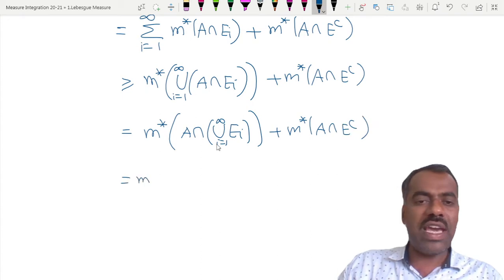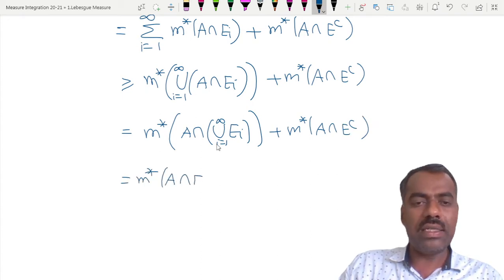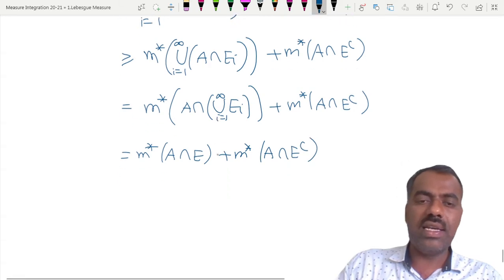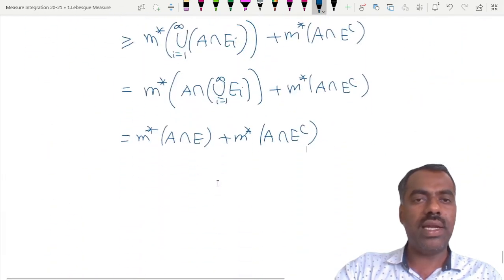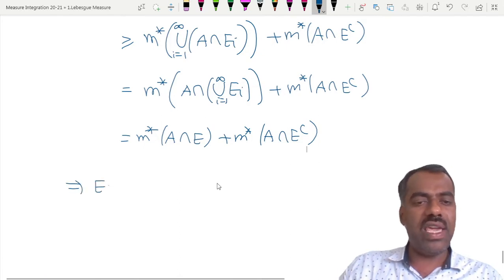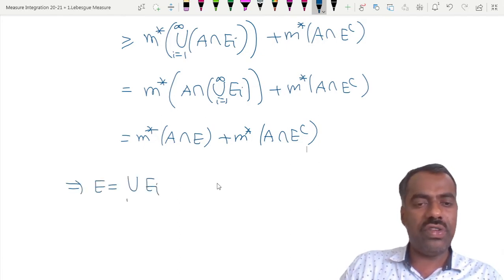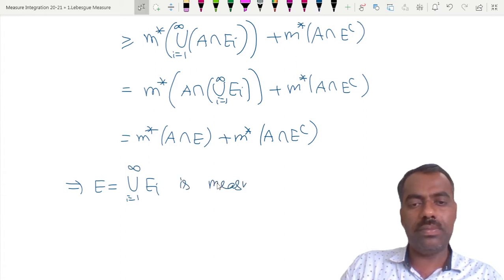We have denoted that as E, right? So we proved that m star of A is greater than or equal to m star of A intersection E plus m star of A intersection E complement, right? That shows that E, which is equal to the union of ei's, is measurable. Any problem?